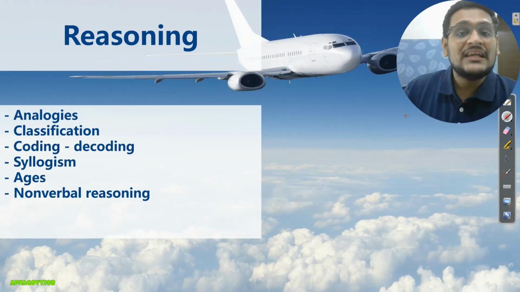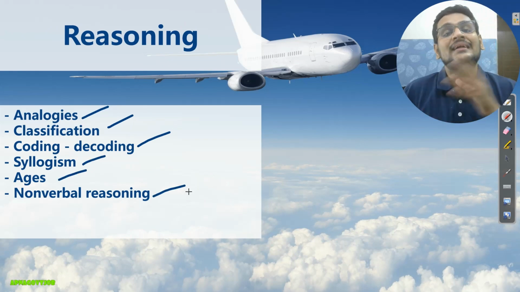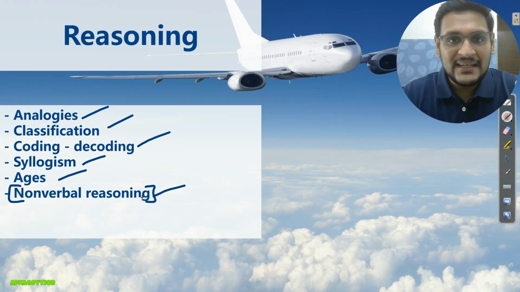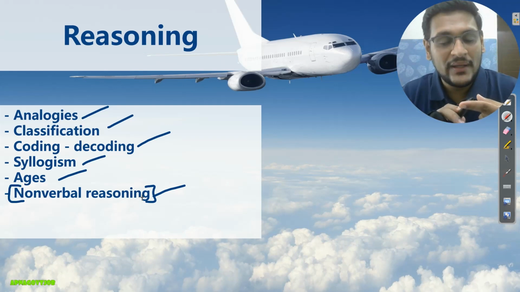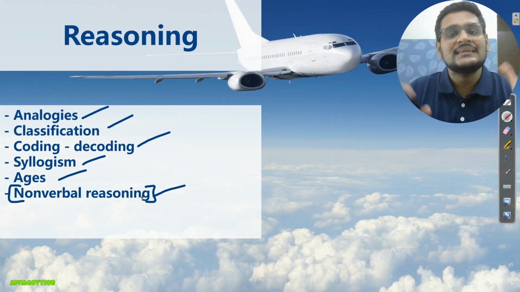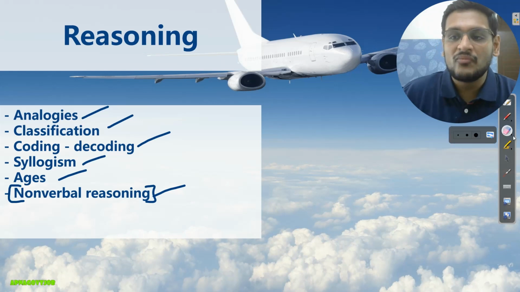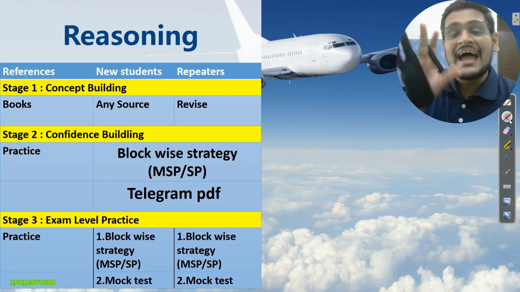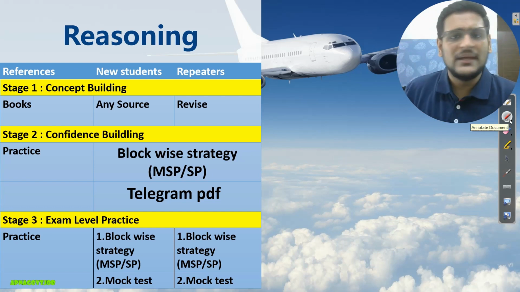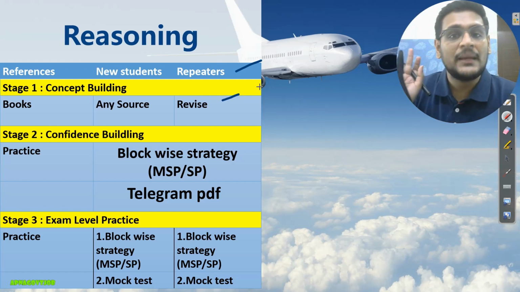For phase 2, basically we are taking analogies, classification, code decoding, syllogism, ages and non-verbal reasoning. Now basically all the chapters which are there in your non-verbal reasoning, for example, paper cutting, paper folding, then mirror image, counting figure, missing figure. So all these things you will do in the non-verbal reasoning part, and this is phase 2 for your reasoning of IJ. Again, the same book that I suggested in phase 1, that is R.S. Agarwal, you can use for all the chapters. You can complete that. Those who are repeaters, just revise the chapters, whatever I named.